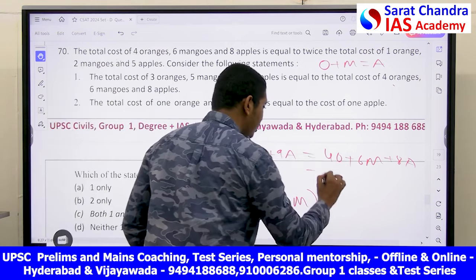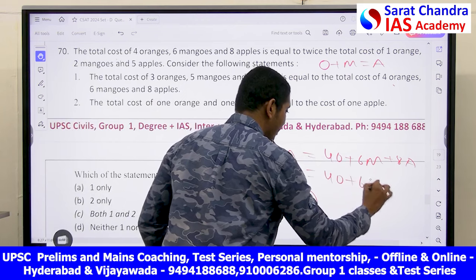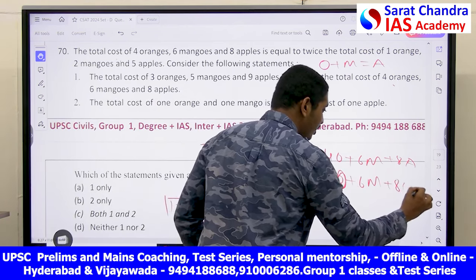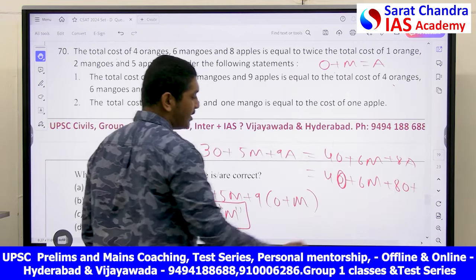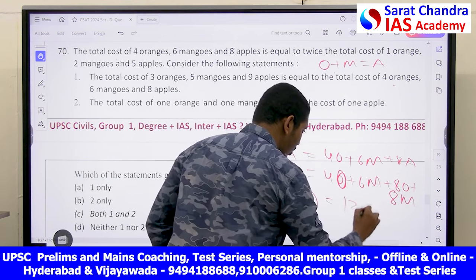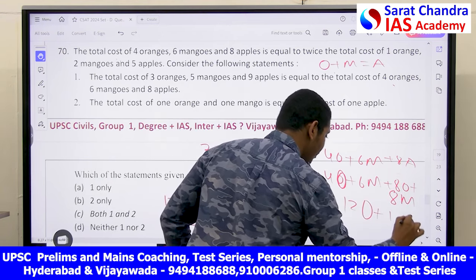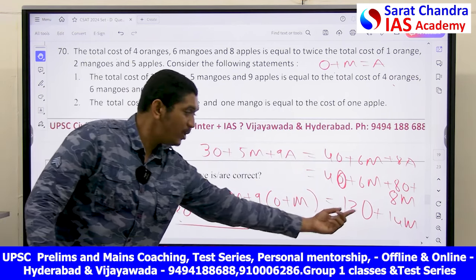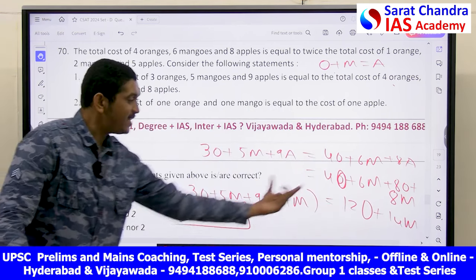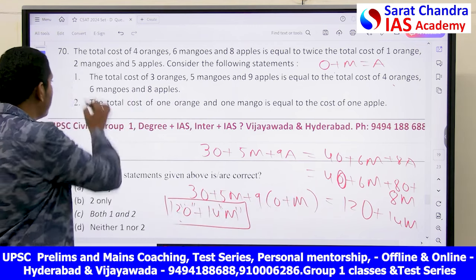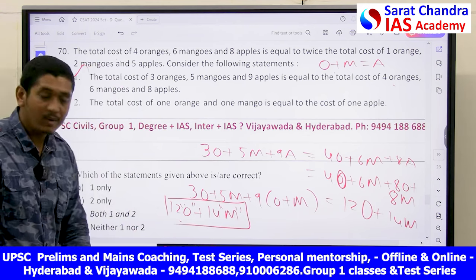This is equal to 4O plus 6M plus 8 times O plus M, because A is equal to O plus M. This is equal to 4 plus 8 is 12O, plus 6 plus 8 is 14M. You see, LHS is 12O plus 14M, and RHS is 12O plus 14M. Aren't LHS and RHS the same, my friends? So as LHS and RHS are the same, statement 1 is absolutely correct.